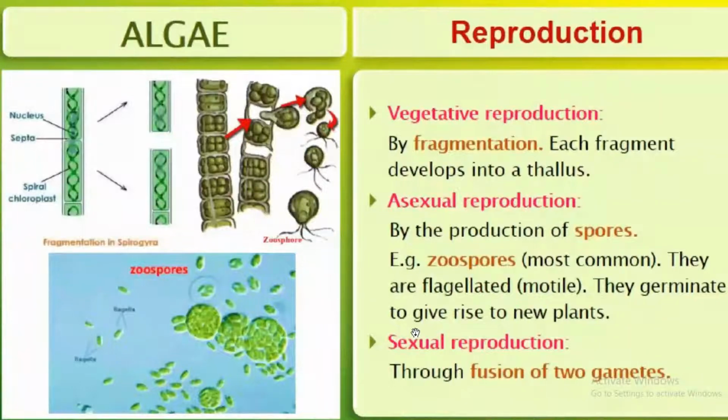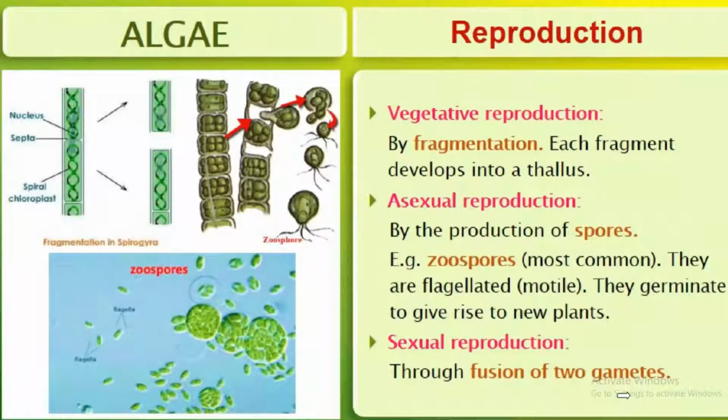About their reproduction. First, vegetative reproduction is done through fragmentation. Asexual reproduction is by the production of spores. They are known as zoospores. They are flagellated, that means they are able to move. They germinate to give rise to new plants. And the sexual reproduction is through fusion of two gametes.